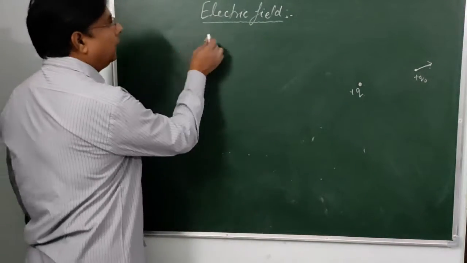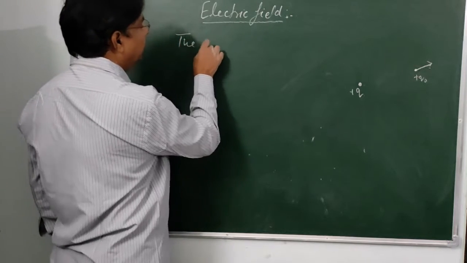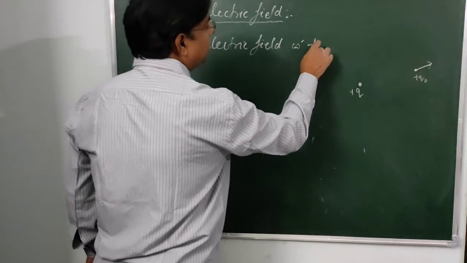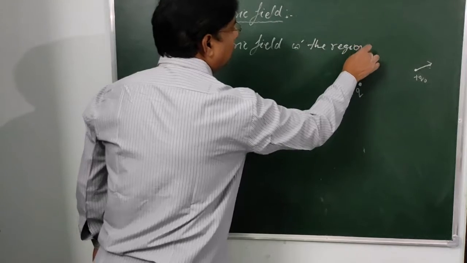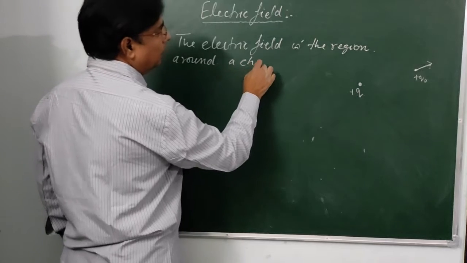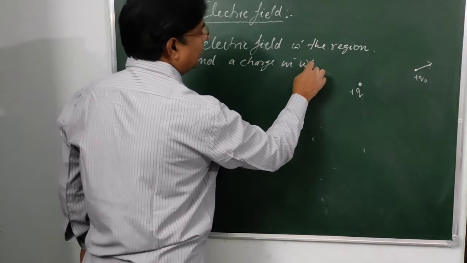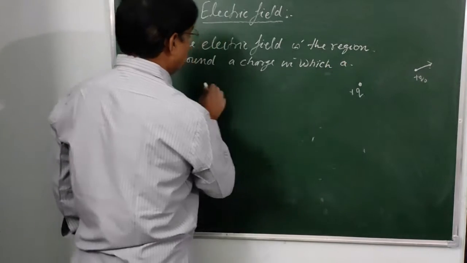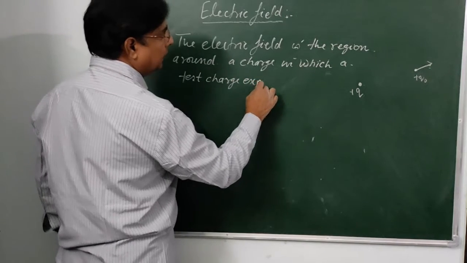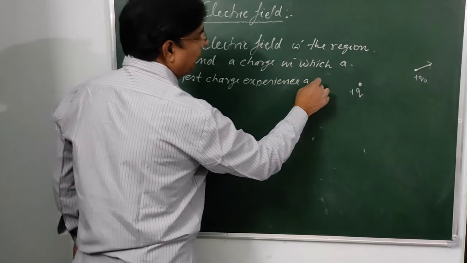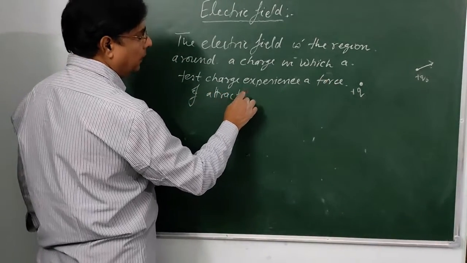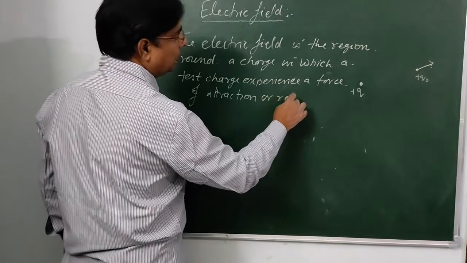The electric field is the region around a charge in which a test charge experiences a force of attraction or repulsion.